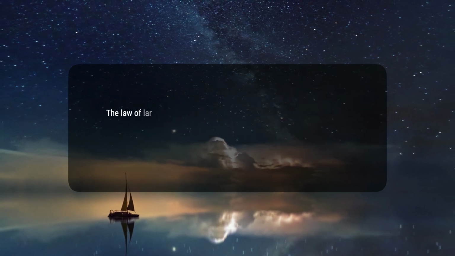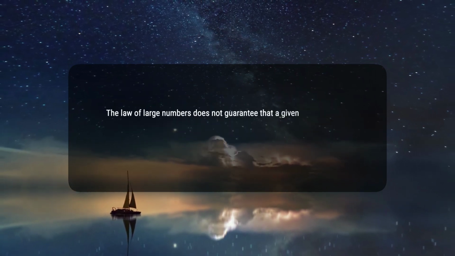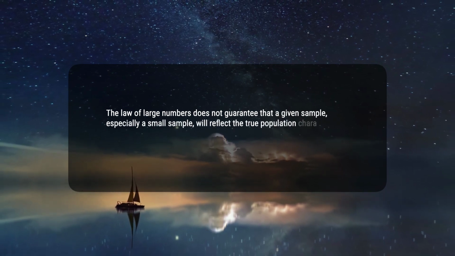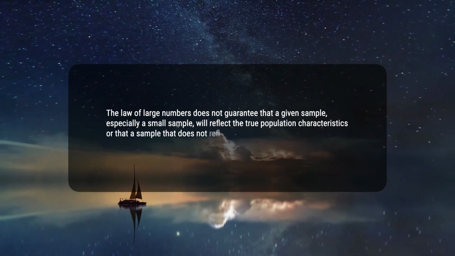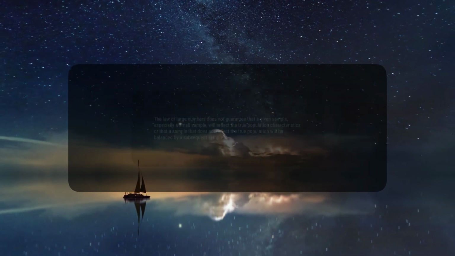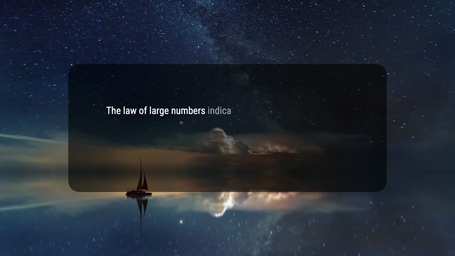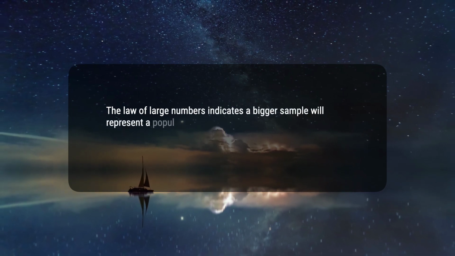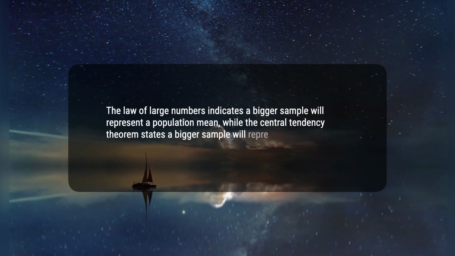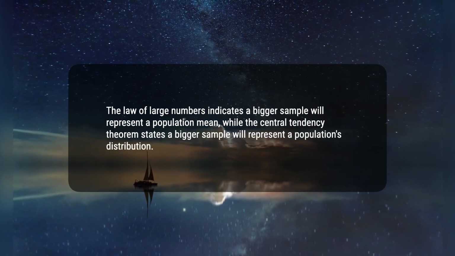2. The law of large numbers does not guarantee that a given sample, especially a small sample, will reflect the true population characteristics or that a sample that does not reflect the true population will be balanced by a subsequent sample. 3. The law of large numbers indicates a bigger sample will represent a population mean, while the central limit theorem states a bigger sample will represent a population's distribution.